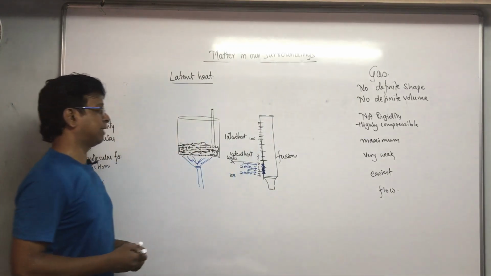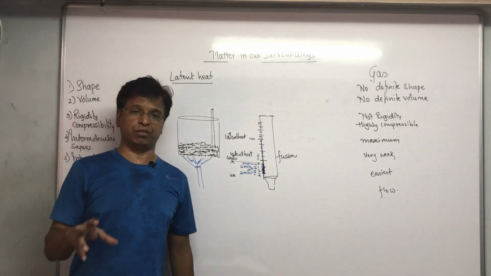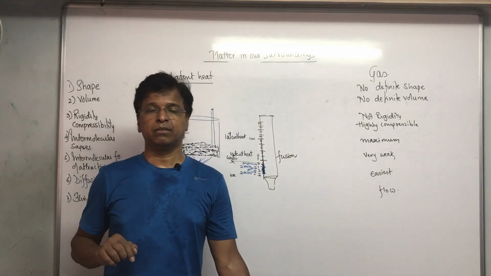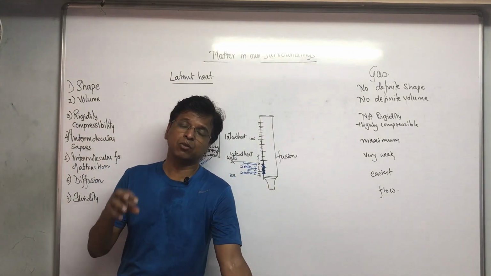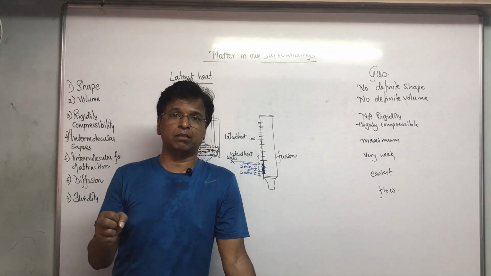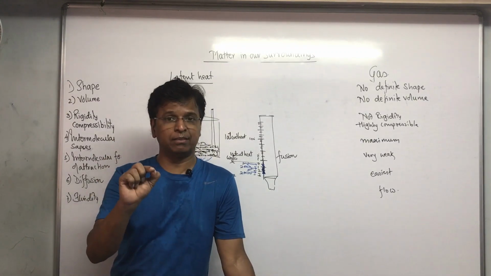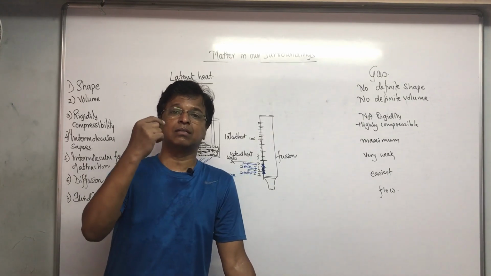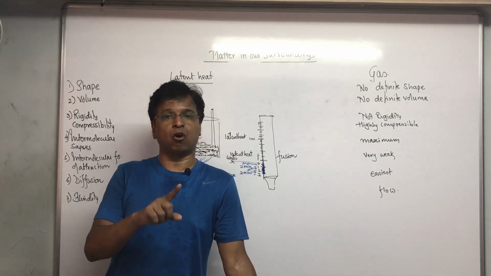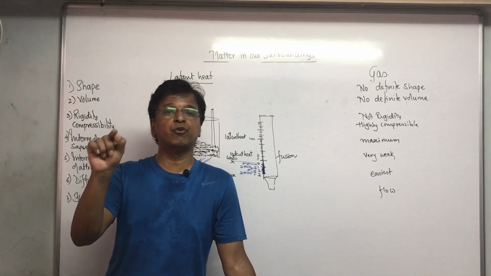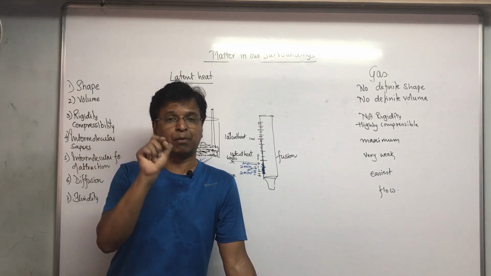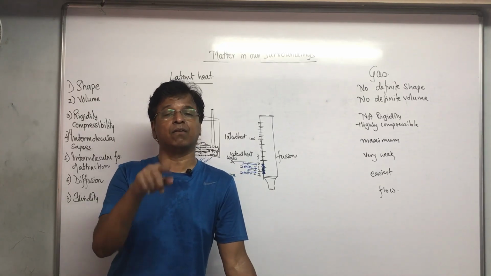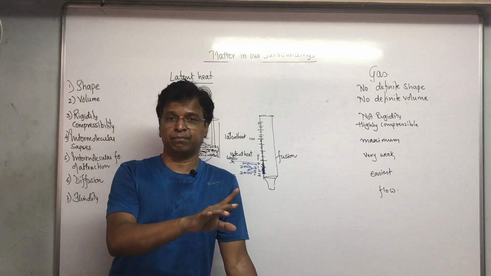Definitely, when it is melting, at that time we can call it latent heat of fusion. When you say this, then you are talking about the melting point. The amount of heat absorbed by a solid to get converted into liquid without the rise in temperature is called latent heat of fusion, because now you are talking about a particular point, that is the melting point, that is the conversion of solid to liquid.